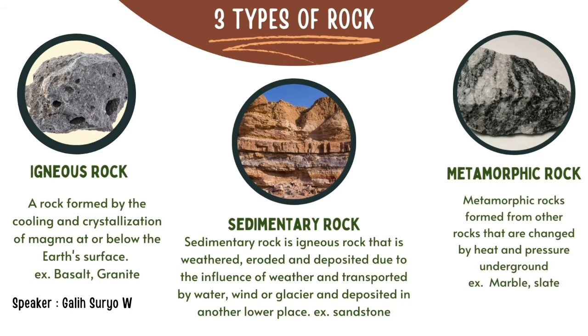Second type is sedimentary rock. Sedimentary rock is igneous rock that is withered, eroded, and deposited due to the influence of weather and transported by water, wind, or glacier and deposited in another lower place.